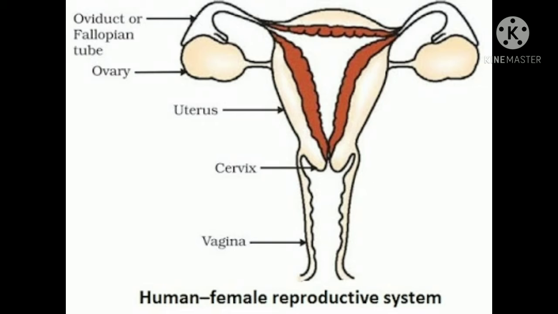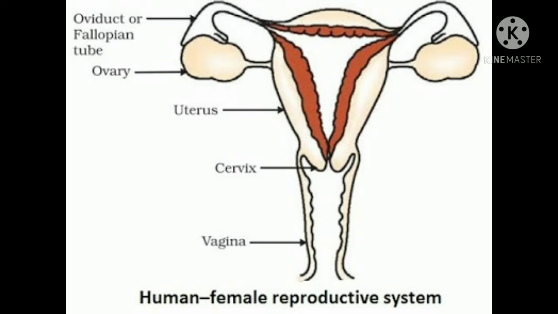And fallopian tubes, it has a funnel shaped opening near the ovary. It carries ova or egg from ovary to uterus. And it is the site of fertilization. Fallopian tubes open into uterus. Uterus is a hollow, pear-shaped bag-like structure. And in uterus, the growth and development of fetus takes place. And cervix, it is the lower and narrow portion of uterus which opens into vagina. Vagina, it receives the sperms from the male partner and it serves as birth canal.